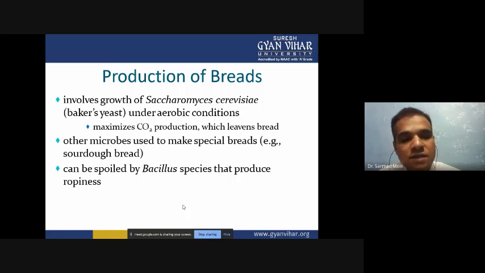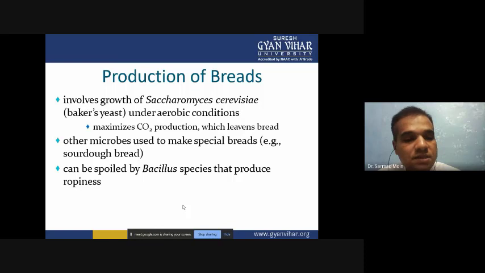Other microbes are used to make special bread like sourdough bread, and bread can be spoiled by Bacillus species that produce ropiness. Ropiness means a slimy, sticky nature of the bread. This slimy or sticky nature will spoil the bread, because different species of Bacillus attack the dough.